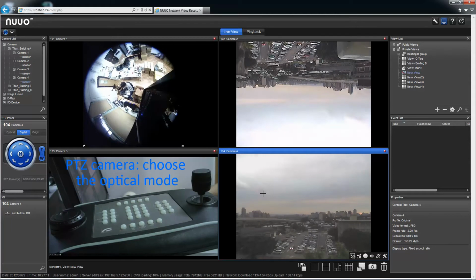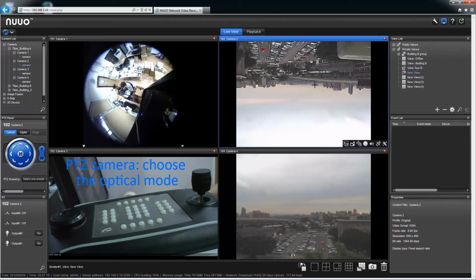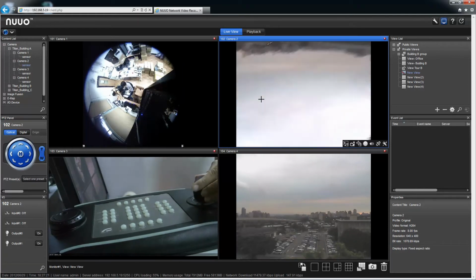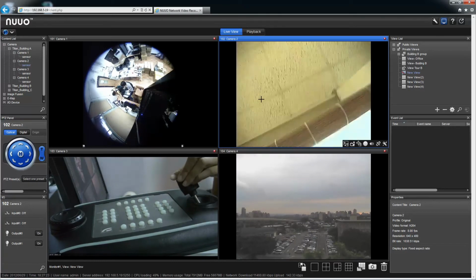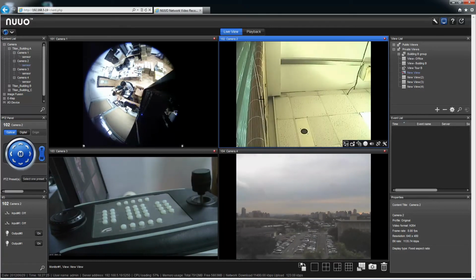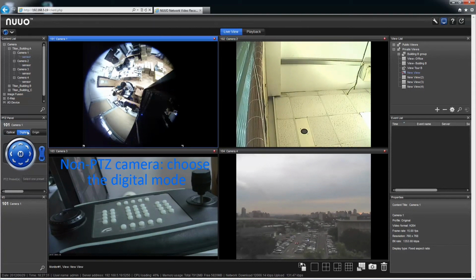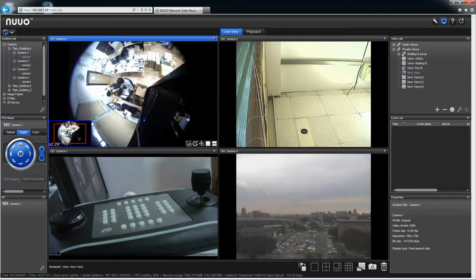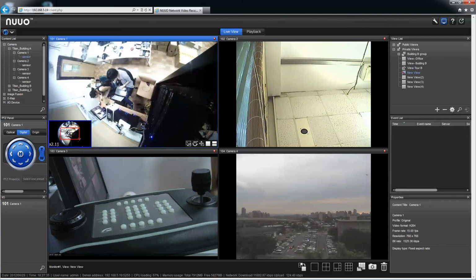For PTZ cameras, directly select the content and ensure you're in optical mode. Now you can fully enjoy the navigation options of our joystick. As for non-PTZ cameras, choose digital mode. First, zoom in, and then use the joystick to work in the region you focused on.